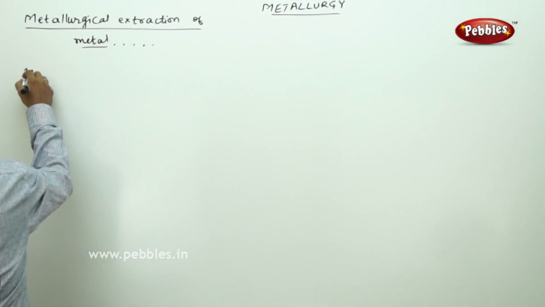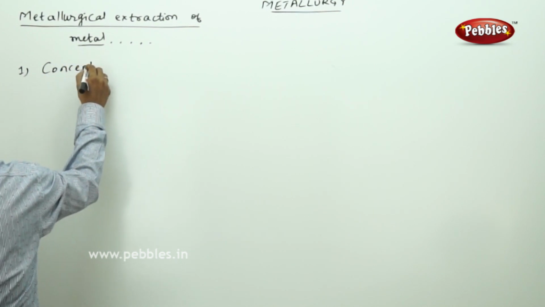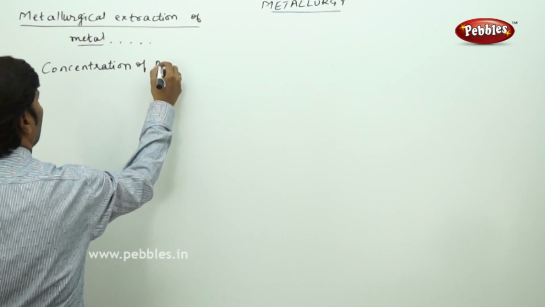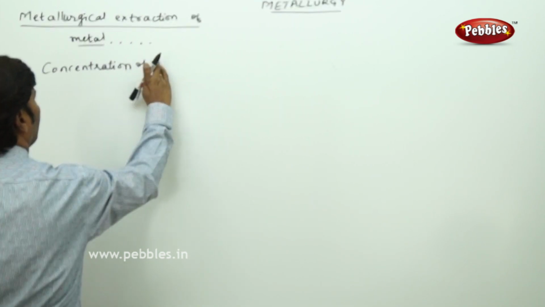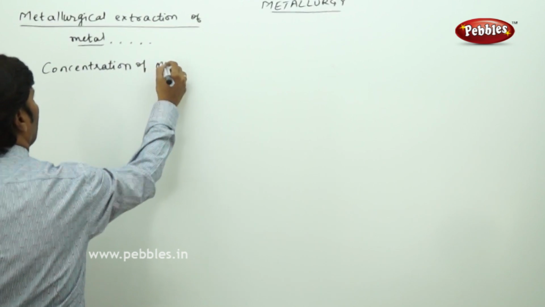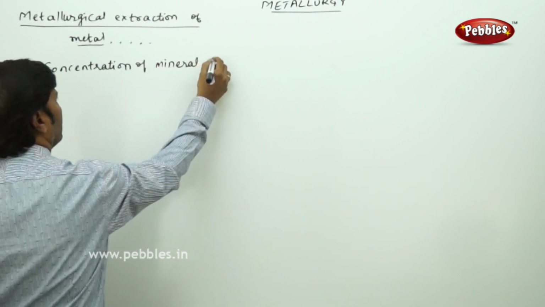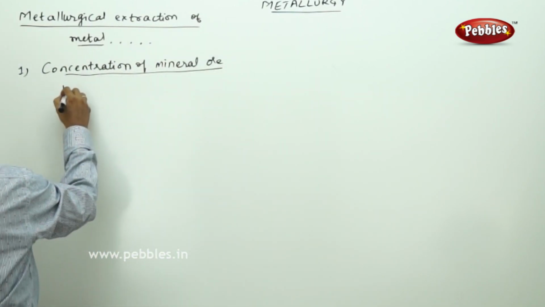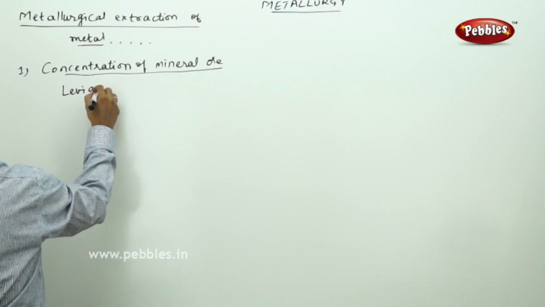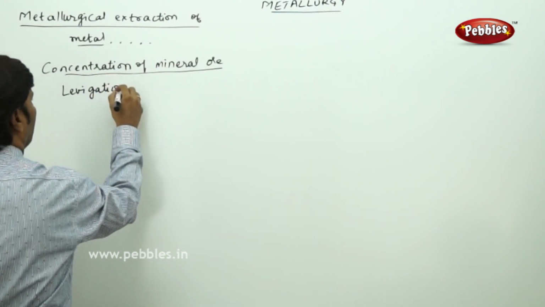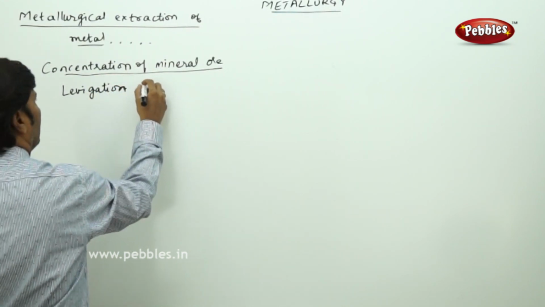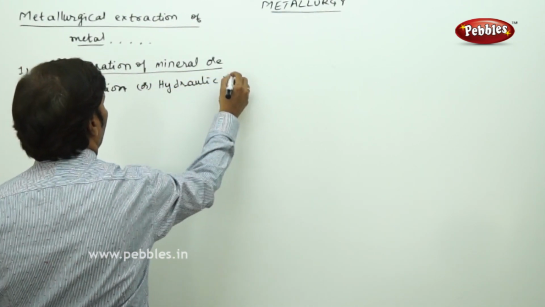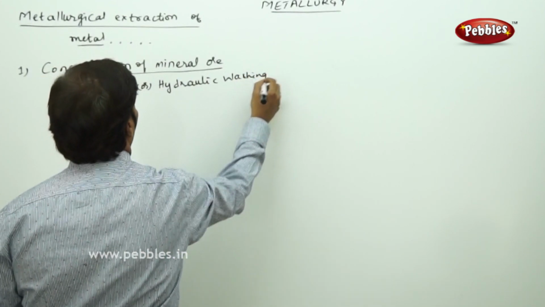In the concentration of mineral ore, we can take levitation or hydraulic washing method.